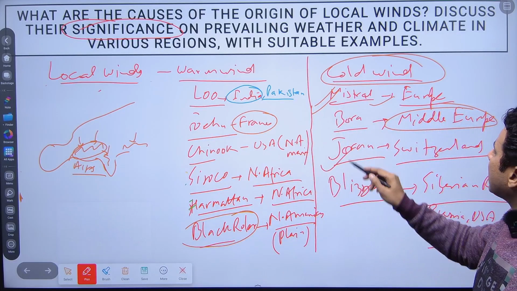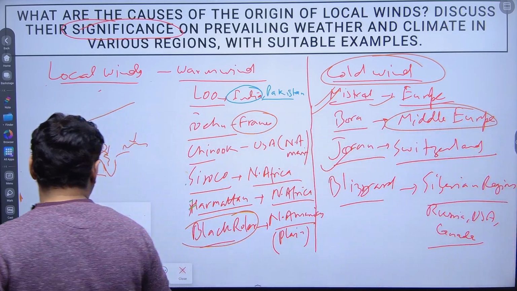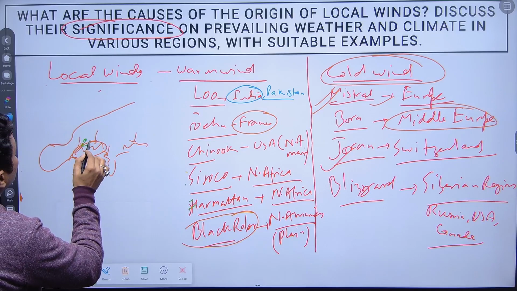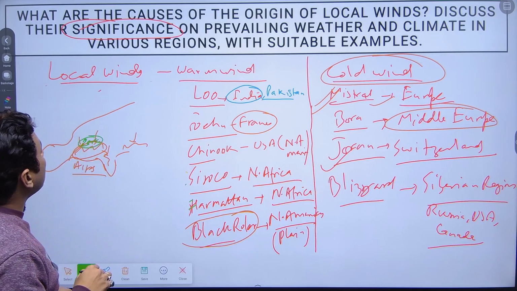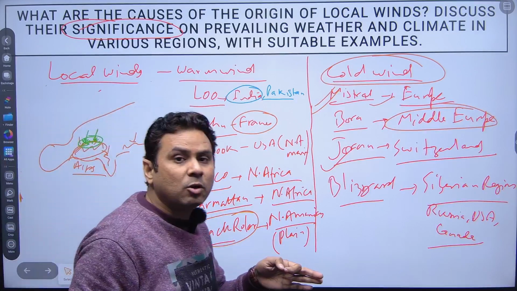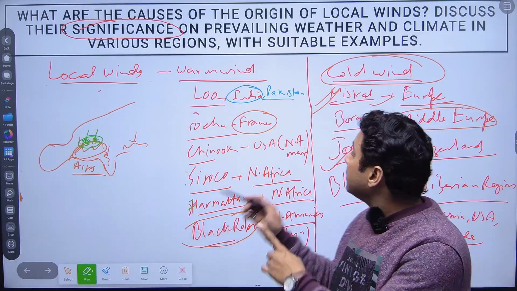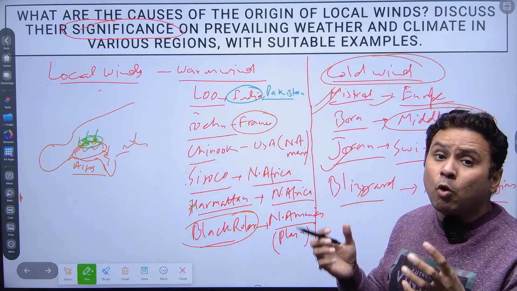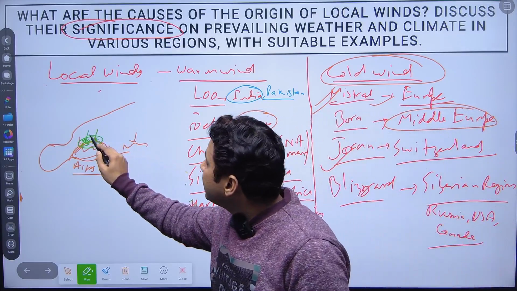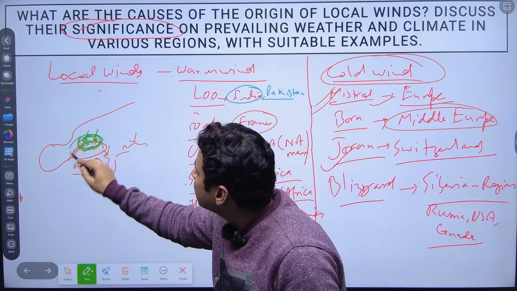The next is the Joran. The Joran is also prevalent at the mountain Jora, and due to the Jora, it is known as Joran. So this wind is significant in this Joran region. That is why Switzerland is also known as the heaven of the world, because the Joran brings the cold wind, and it brings the ice, the glaciers, the snow in this particular region.